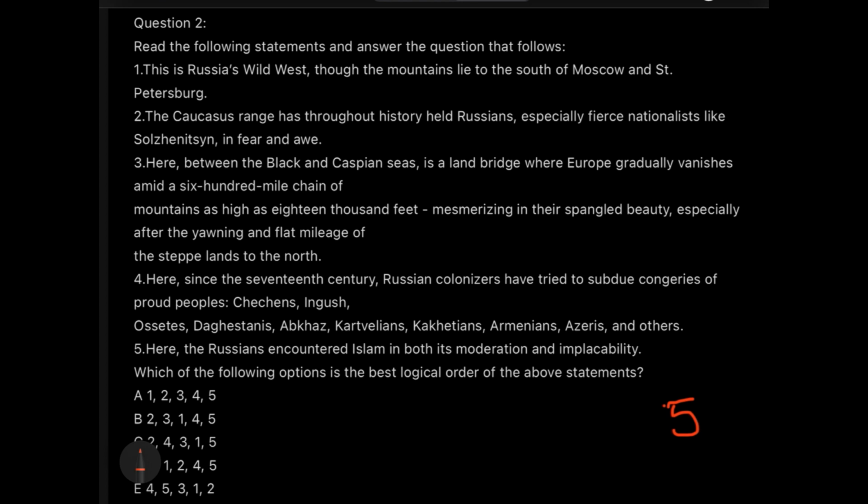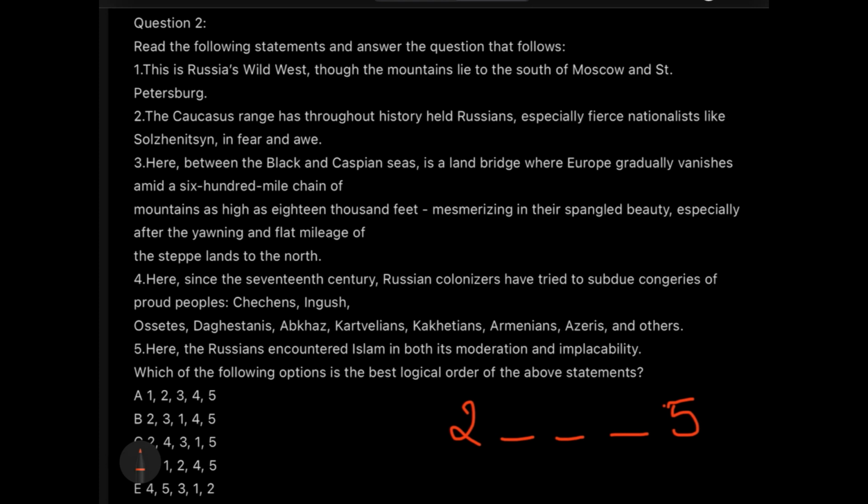Statement number 2: "The Caucasus Range has throughout history held Russians, especially fierce nationalists like, I can't read this name, please pardon me, in fear and awe." So let's just assume that it's a starting sentence. It's talking about the Caucasus Range. That means mountains, right? Now let's try to check if 2 can really start the story or not.